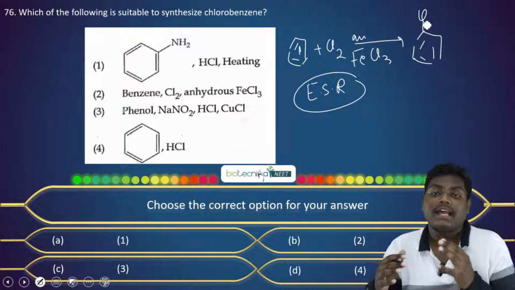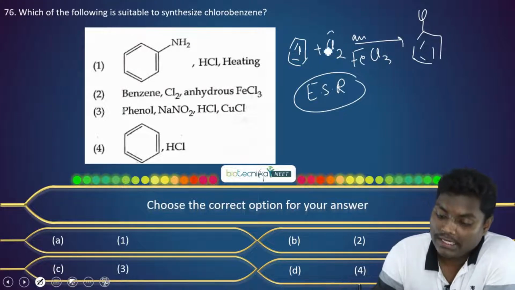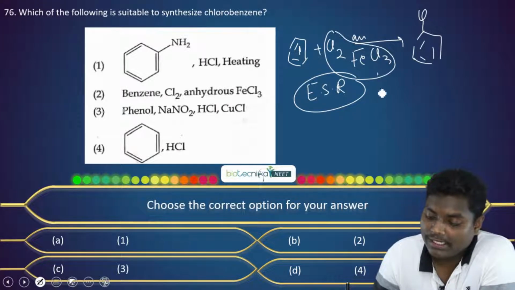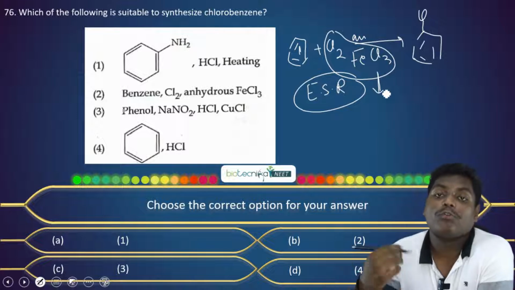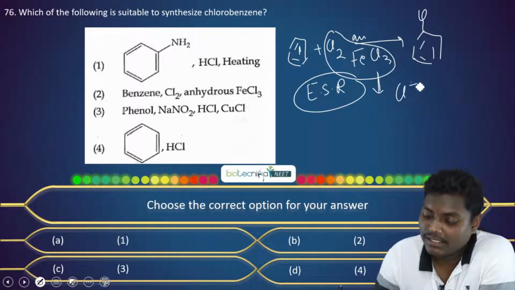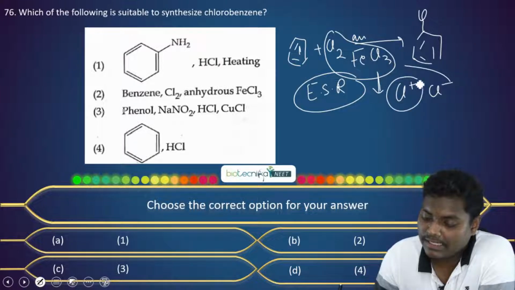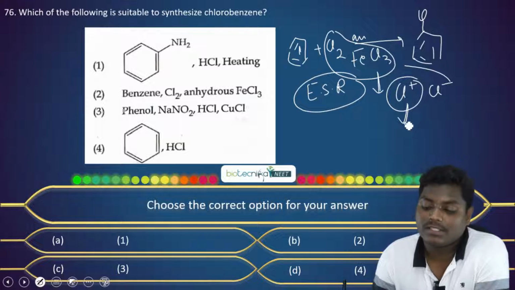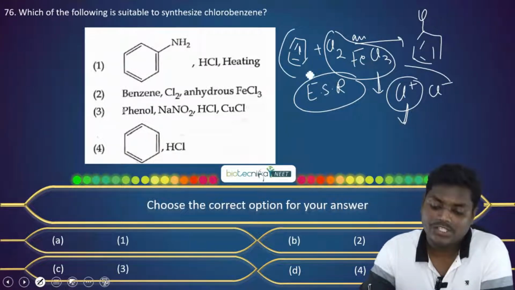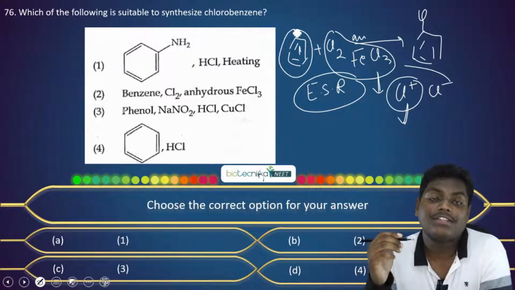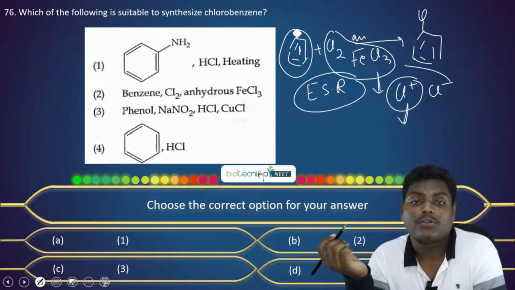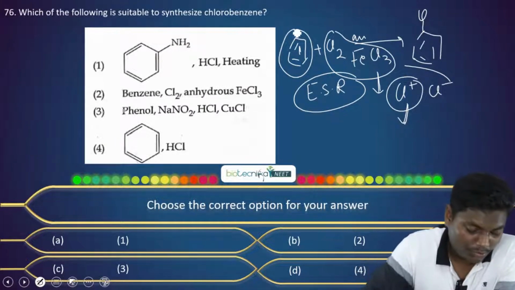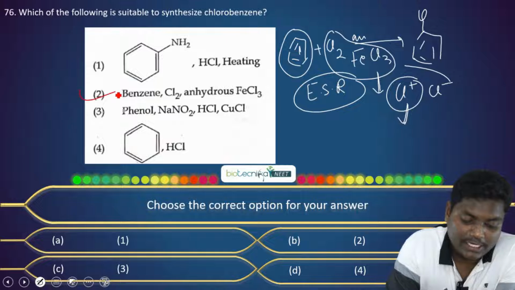In the first step, chlorine reacts with ferric chloride, forming FeCl4 minus and generating the chlorine cation, Cl plus. So this electron rich aromatic system, benzene, can undergo an electrophilic substitution reaction.